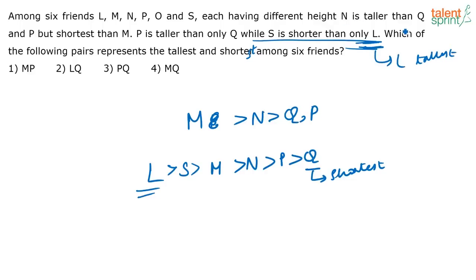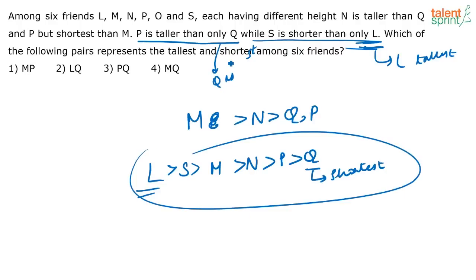Similarly, in this statement what are they saying? P is taller only than Q. So again that means that Q is the shortest. So you needn't even write all this. If you read these two statements correctly itself, you will be able to say the correct answer is LQ.